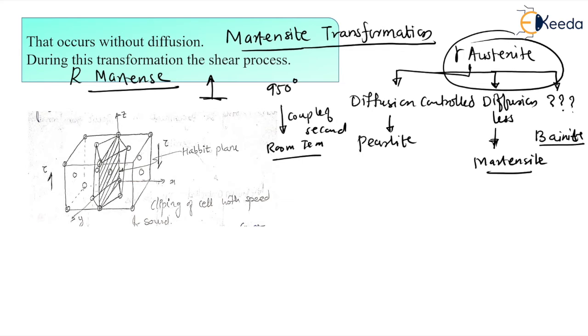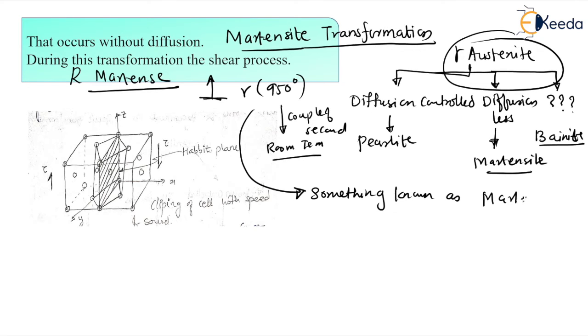So yes, this gamma has to be converted into something, dear students. And this something is known as the martensite. Say this is the gamma which has the face centered cubic structure. I am rapidly cooling it.